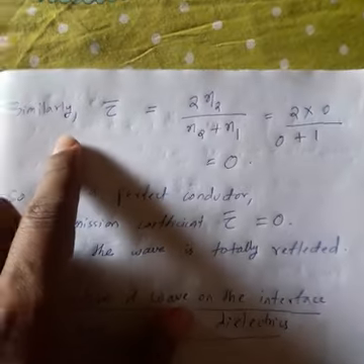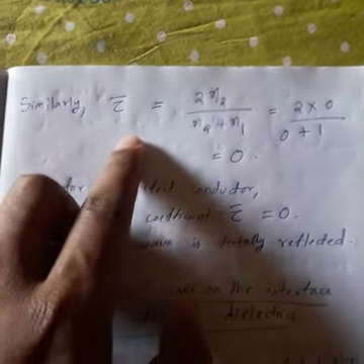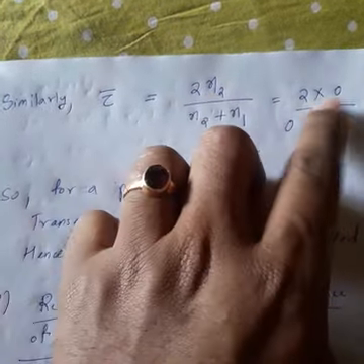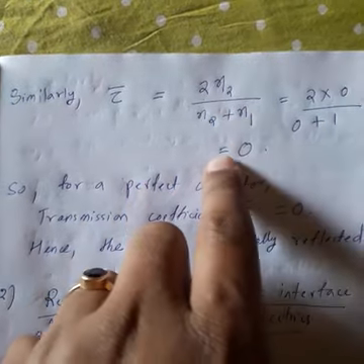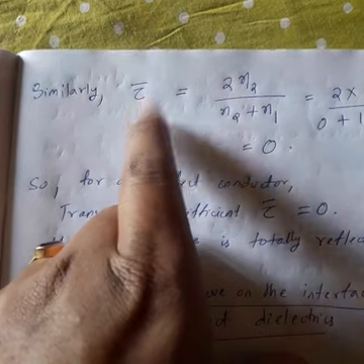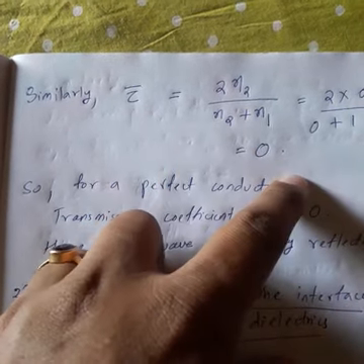Clear? Similarly, let us consider the transmission coefficient. The transmission coefficient is 2 eta 2 by eta 2 plus eta 1. Again eta 2 equal to 0. So 2 into 0 by 0 plus eta 1 equals 0. So the transmission coefficient equals 0. That means there is no transmitted wave.